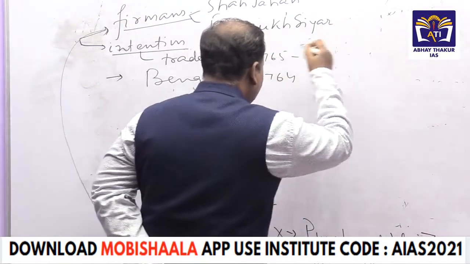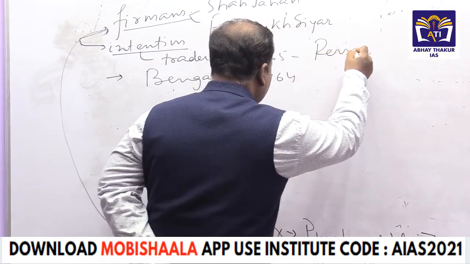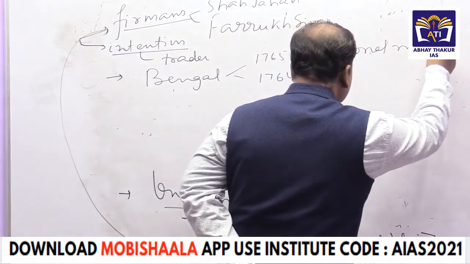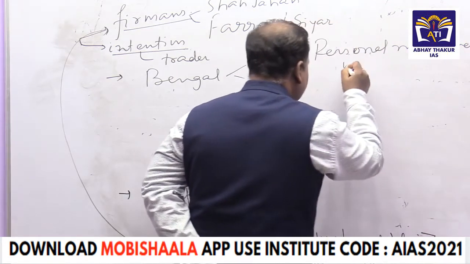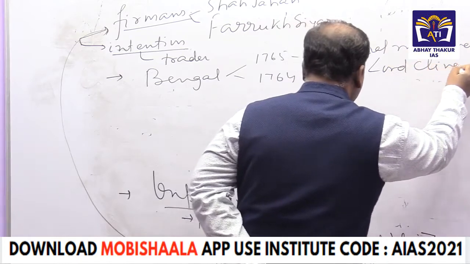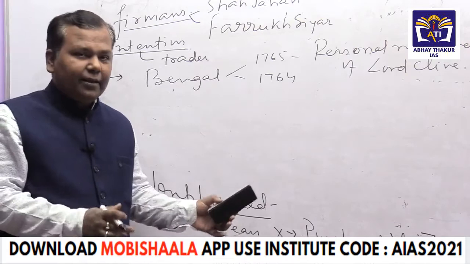Now you have to say the Battle of Bengal was a personal misadventure of Lord Clive. It was not supported by the company, meaning the East India Company.